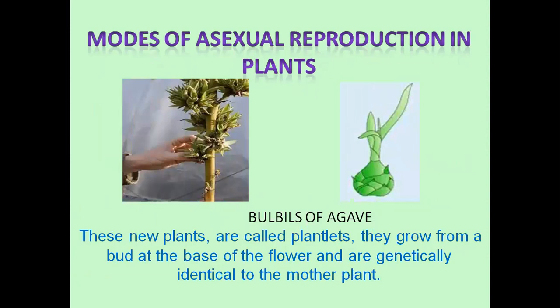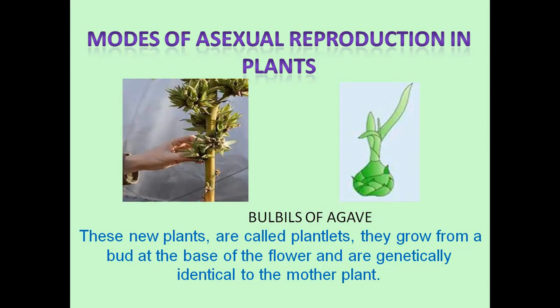Here, in the first diagram, you can see an agave plant and the bulbils of agave. These are one of the modes of asexual reproduction in plants. So here, what are those small round bunch-like structures?